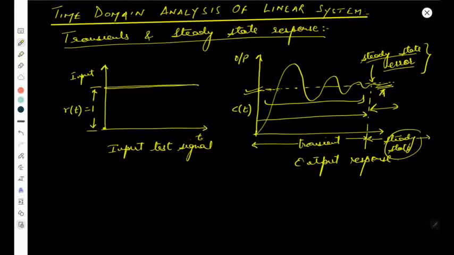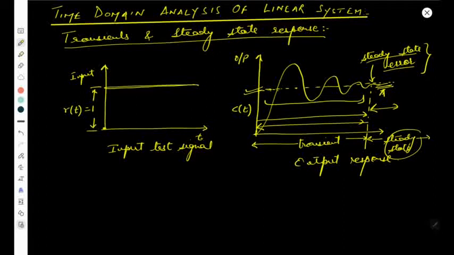Okay, so theoretically if we want to say this, steady state means the state of the output of a control system as time approaches infinity. टाइम बढ़ता जाएगा आफ्टर इनिशिएशन ऑफ द इनपुट, तो फिर ये आपका स्टेडी स्टेट कंडीशन में आता जाएगा. Okay, in actual practice the steady state period and the transient period is identified in terms of time constant of a control system. Okay, this depends upon the time constant.